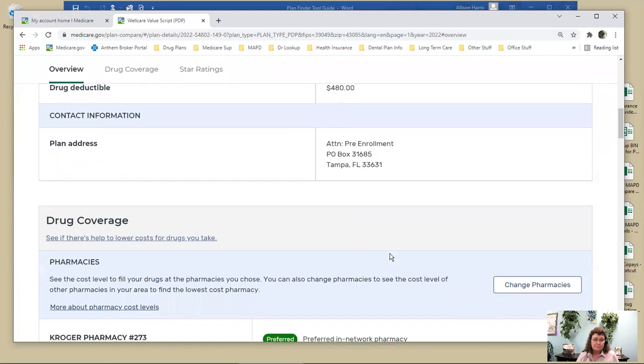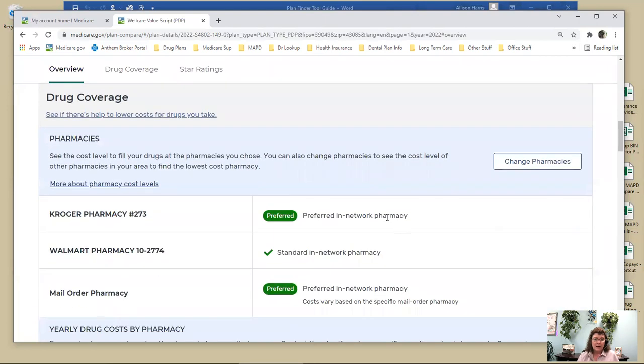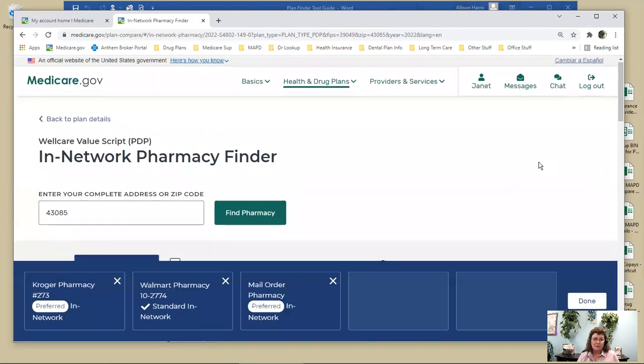Okay, so then it tells me, out of all the pharmacies that I picked, which ones are preferred and which ones are standard. Let's say I picked all ones that were standard and I want to find one that's a preferred pharmacy because my copays are going to be lower. You can click here on change pharmacies.